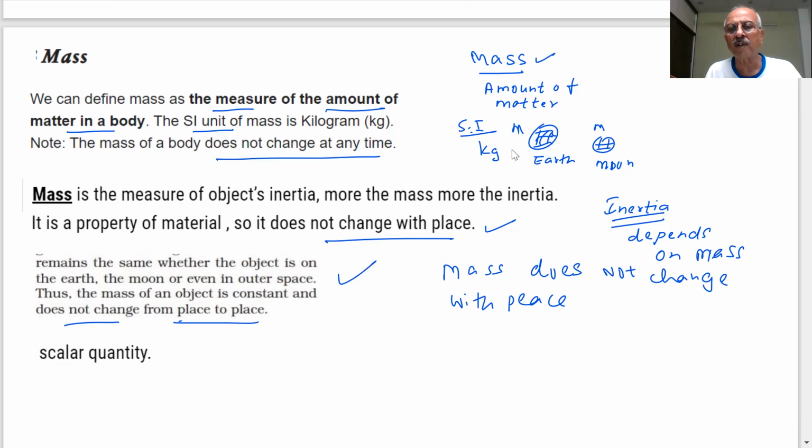Mass is a scalar quantity. Mass is a scalar quantity. It has a magnitude, whatever magnitude is there. Important, note down all these things about the mass, very, very important.